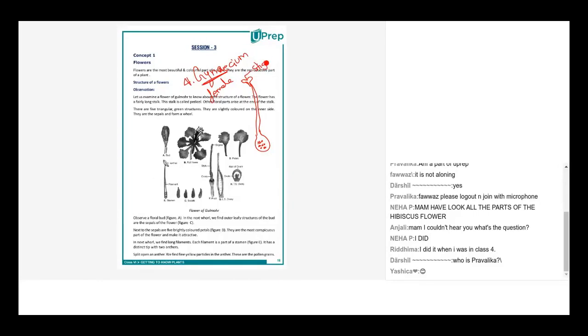Can I ask something? Yeah, tell me. Ma'am, what is the difference between petiole and pedicel? I'll answer. Let's just finish this and I'll answer. Okay, ma'am. So this globular structure is known as the ovary, and the part which later forms into seeds is known as the ovules.